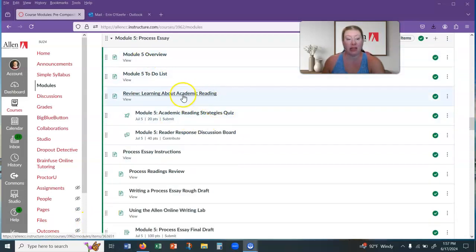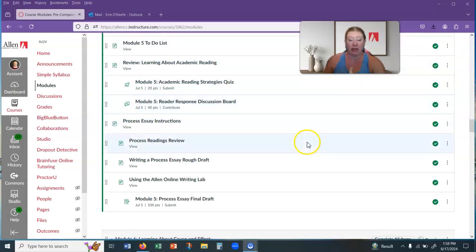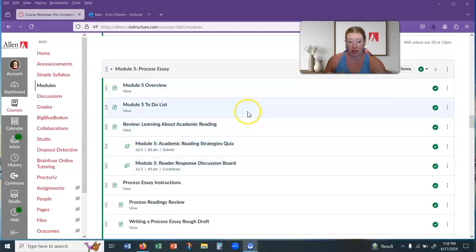We'll start off with some stuff that kind of goes back to our reading strategies that we started discussing earlier in the semester. So it's probably a good idea to do this first, but some students want to get into their essay and get that going. And so all of the essay stuff is down here. So we've kind of got two sections of the module.